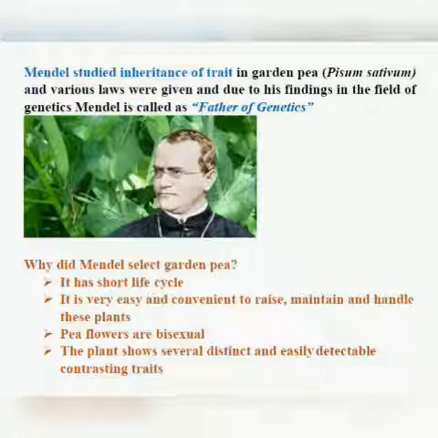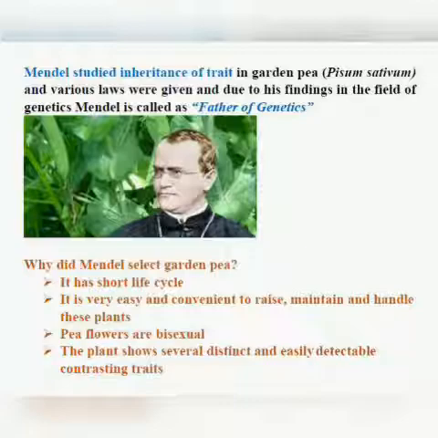Now, pea flowers are bisexual. So it means that both the male and the female reproductive organs are present in the same flower, and they mature at the same time, and they ensure self-pollination also. And the main reason was also because they have contrasting traits. What do you mean by contrasting trait? What are traits? Distinguishable expressions of the character.